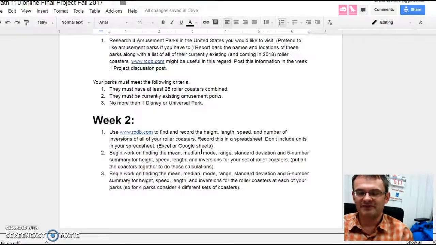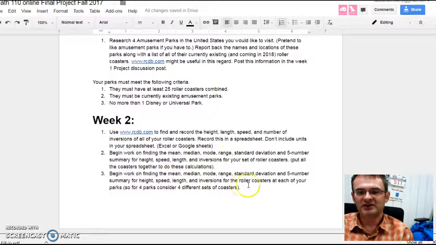By the way, this is not a lot of work in a spreadsheet. This takes 5 minutes. Once you find all the commands, which just Google, how do I find the median in Google Sheets? How do I find the median in Excel? It's going to have that. And you just type in the little code that it gives you and select the right area, and it pops out what you want.